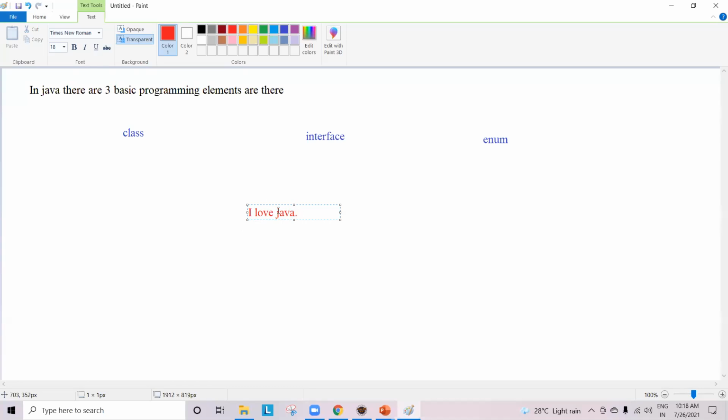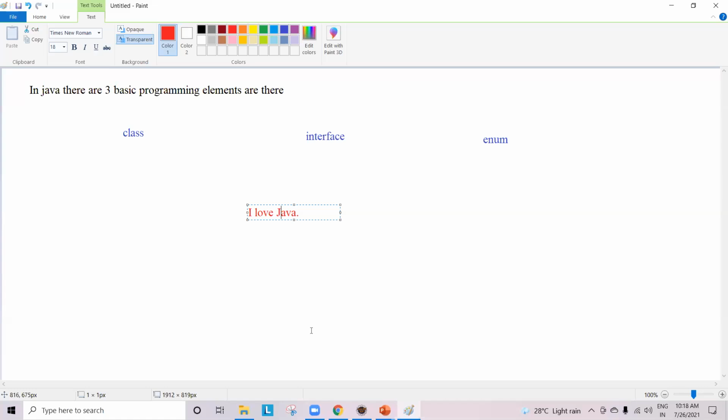Likewise. And of course, Java is a noun, so starting with capital letter. Likewise. Now this is correct. Am I understandable, guys? Grammatically it is correct, or syntactically it is correct. What is the word I just used? Syntactically.